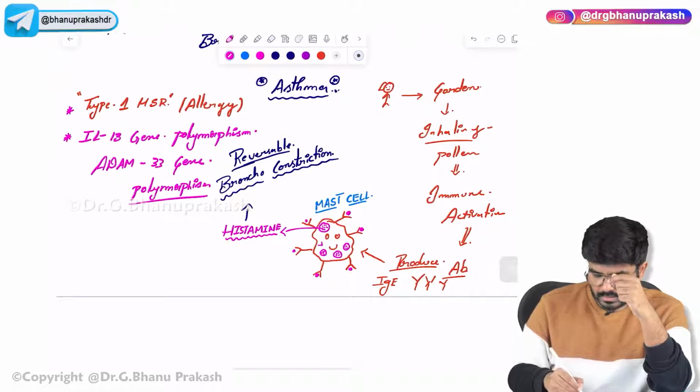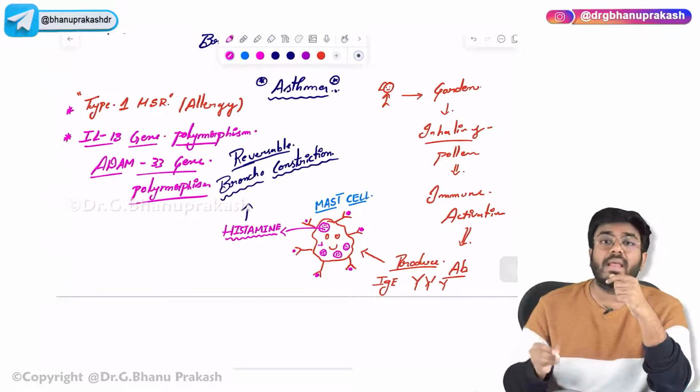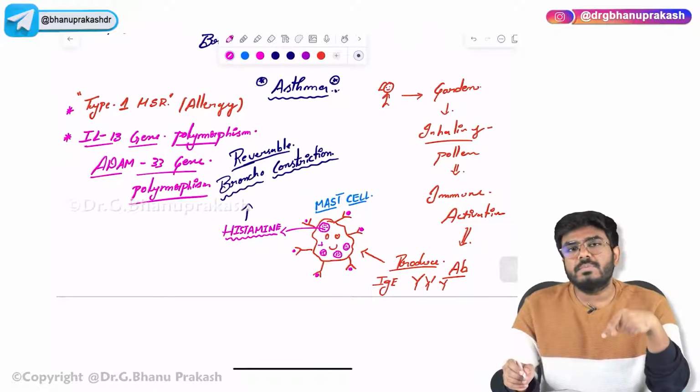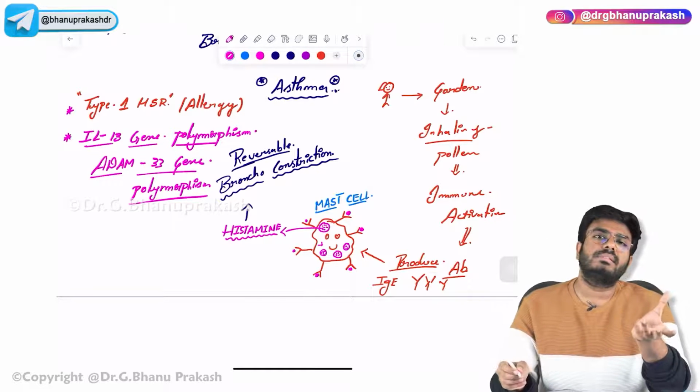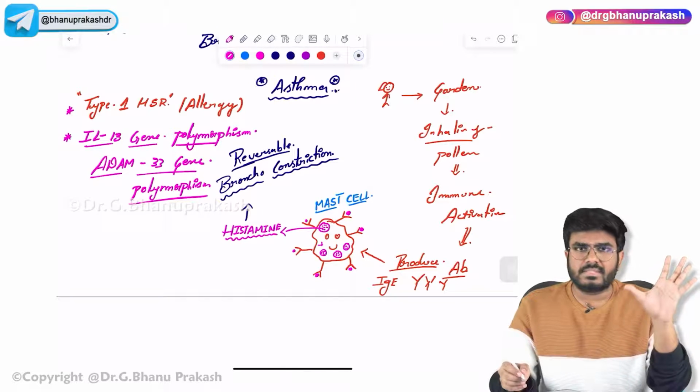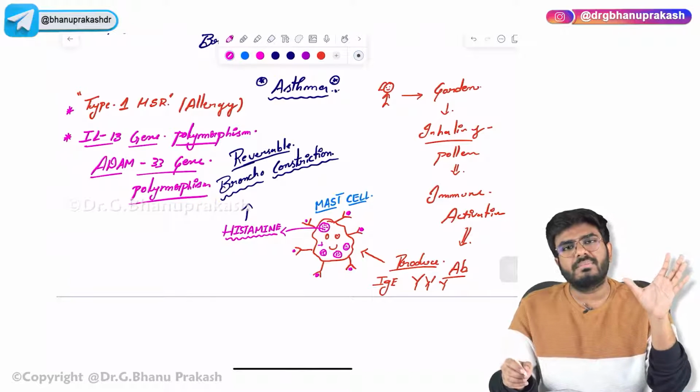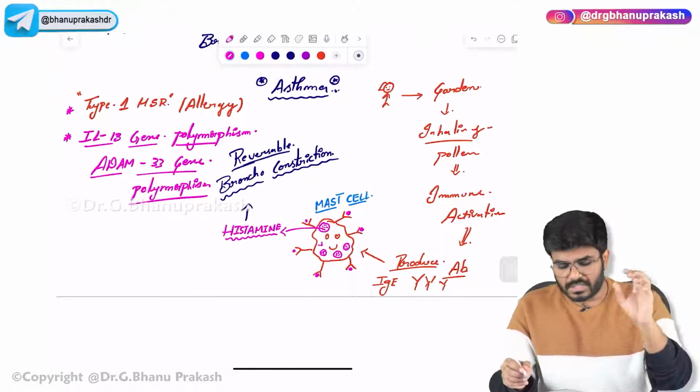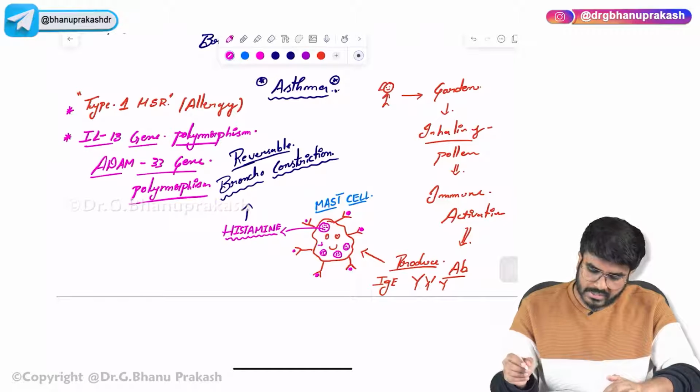In people who have asthma, it is observed that they have these genetic changes.